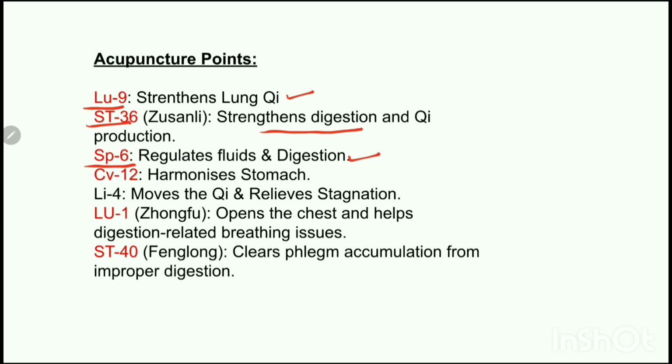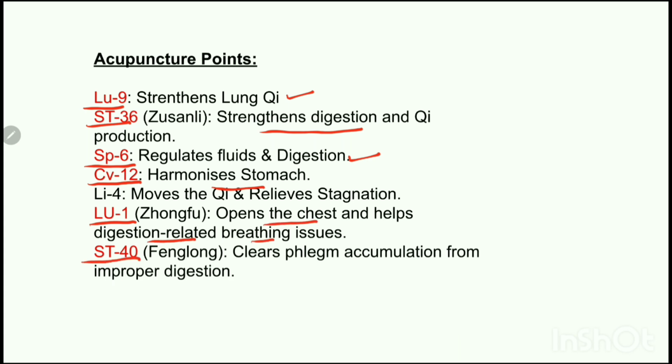It will also help balance the moisture to prevent dryness or dampness. We can also use conception vessel 12, which will harmonize the stomach. It will also help reduce bloating, nausea, and reflux. We can also use LU1, which will open the chest and help digestion-related breathing issues.